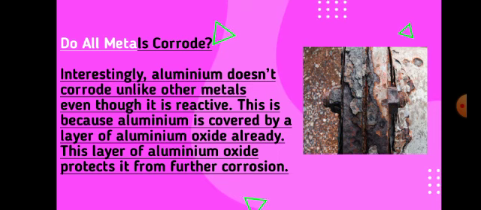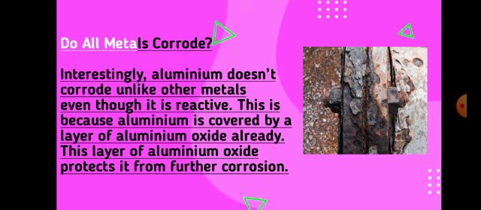Why does it not corrode? Because it is coated with a covering, your aluminium oxide. Aluminium oxide is a layer that protects the aluminium from getting corroded. That aluminium oxide is formed due to the presence of oxygen. When aluminium is exposed to oxygen, the aluminium oxide layer is formed, which helps keep aluminium from getting corroded. I hope this is clearly understood by you all.